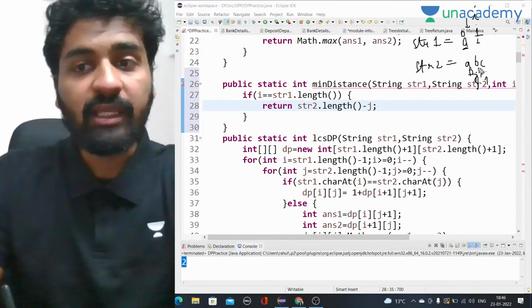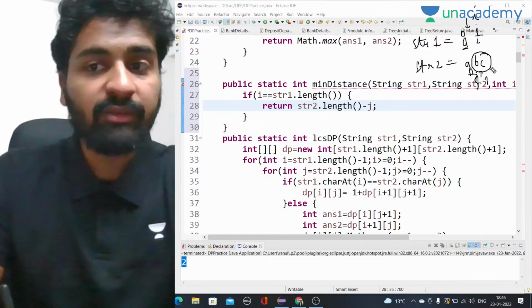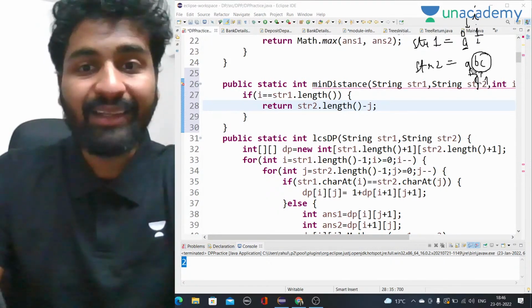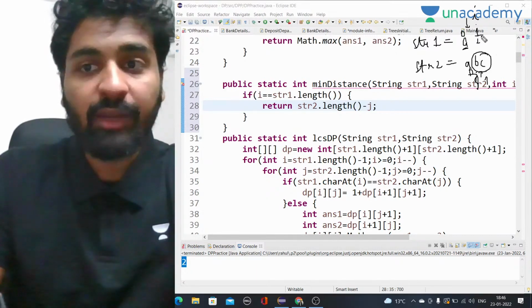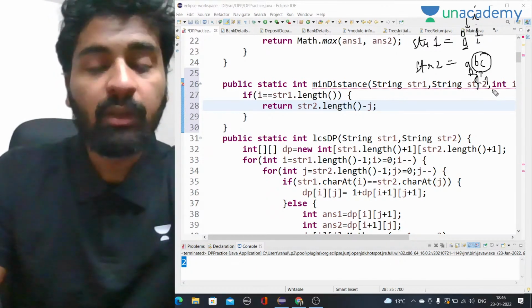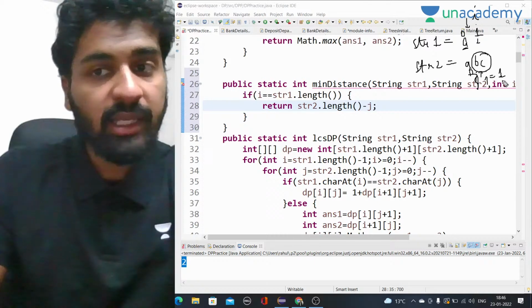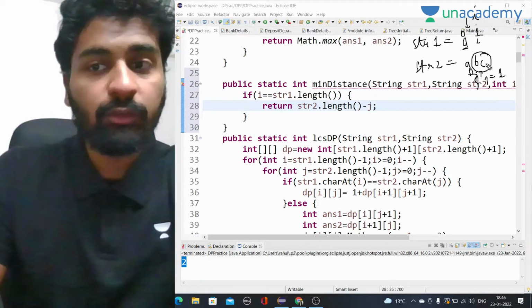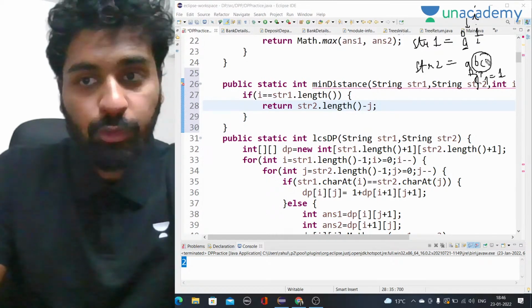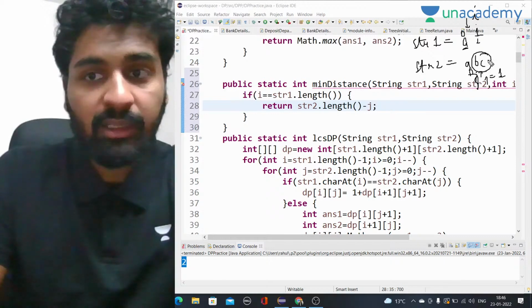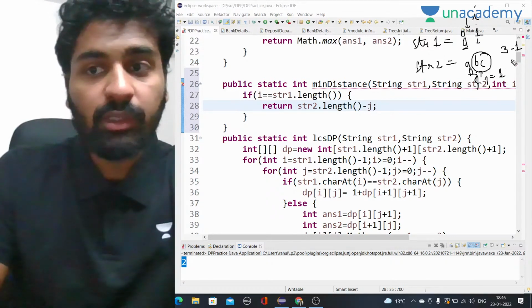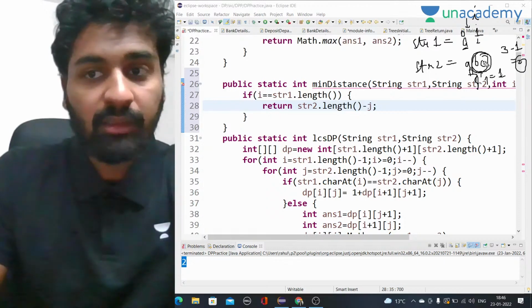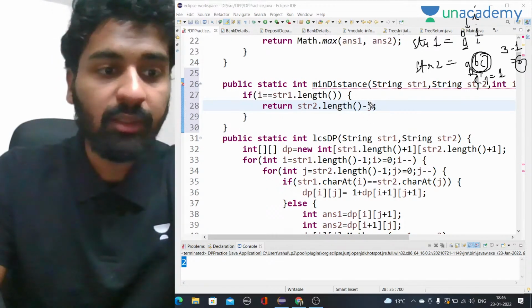So only one case is left: whatever is the number of elements left in the second string, that length we have to return. Because this has to be added into our answer, because we have to insert it into the first string to make them equal. J is at 1 right now, so how will we get the length of this remaining string? That will be str2.length, which is 3, minus wherever J is right now. J is at 1, so 3 minus 1 will be 2, BC, the length of BC is 2, so that is what I am returning here.